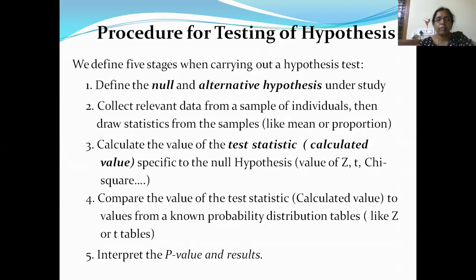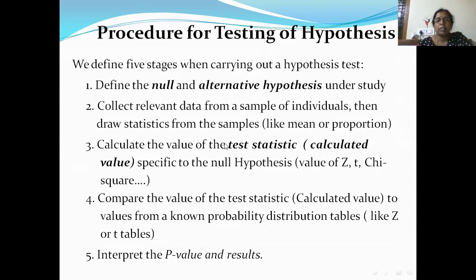So whenever a problem is given for testing, first you should define the null and alternative hypothesis. Then you have to collect relevant data from a sample of individuals. Then draw statistics from the samples. Statistics from the samples means you have to find the sample mean, sample proportion, sample variance. Then calculate the value of the test statistic. Test statistic is nothing but a formula to calculate that value. It may be for Z test, standard normal, or T test, or chi-square test. So you have to calculate this value of the test statistic specific to the null hypothesis. Based on the null hypothesis, you will have the test statistic.